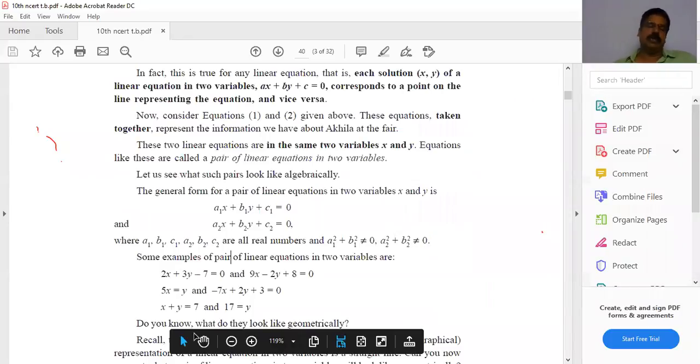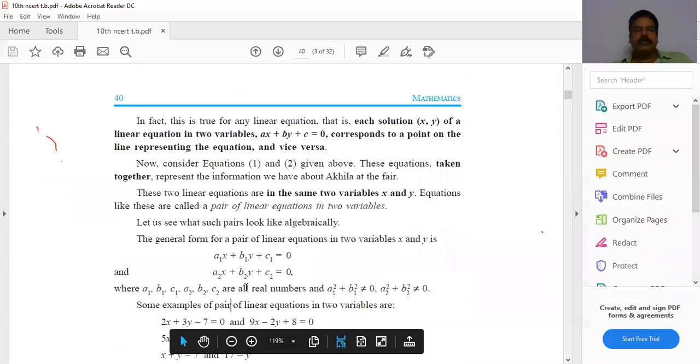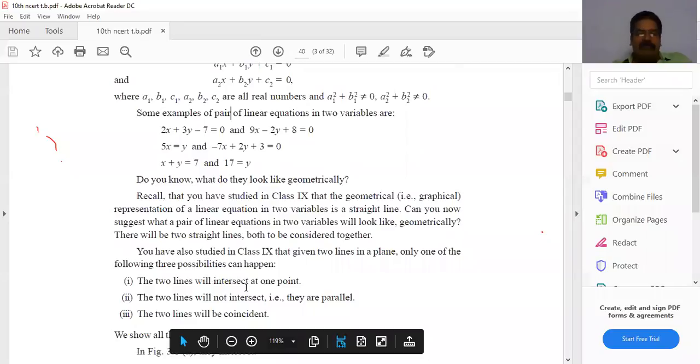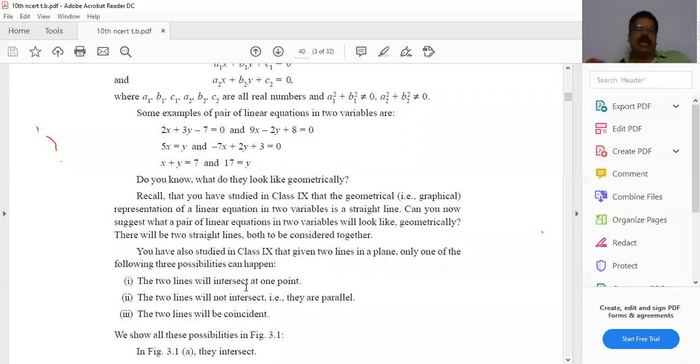Now we have examples: 2x plus 3y minus 7 equal to 0 and 9x minus 2y plus 8 equal to 0. Those are the examples for linear equations in two variables. Now, how to solve the linear equations in two variables? We have two methods. One is the geometrical method and another one is the algebraic method. Already you learned in 9th class how to draw graphically a pair of linear equations in two variables. You get a straight line like that.